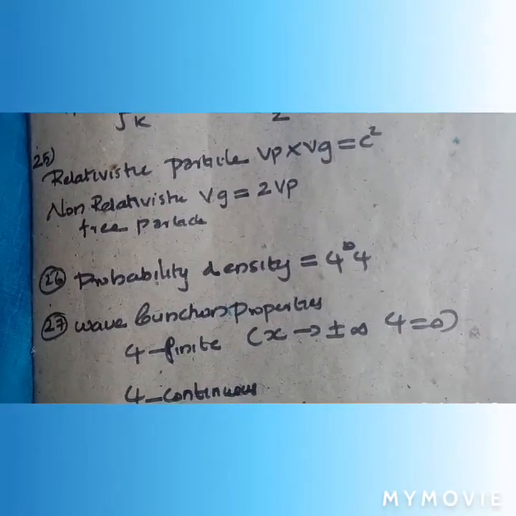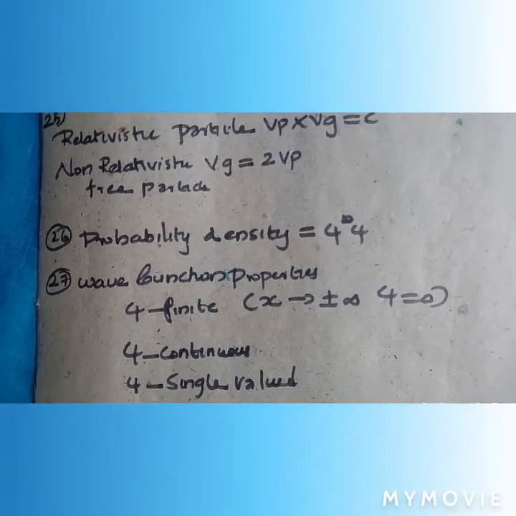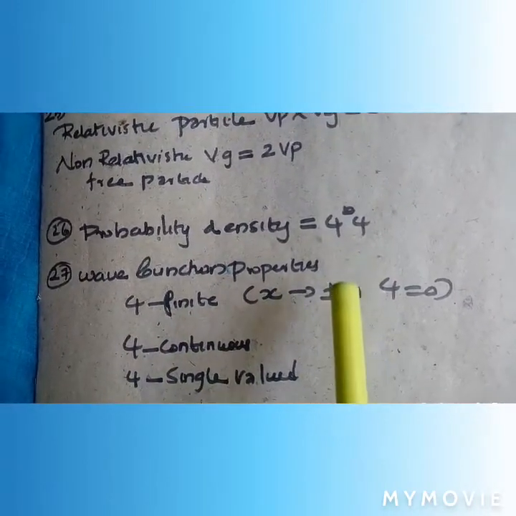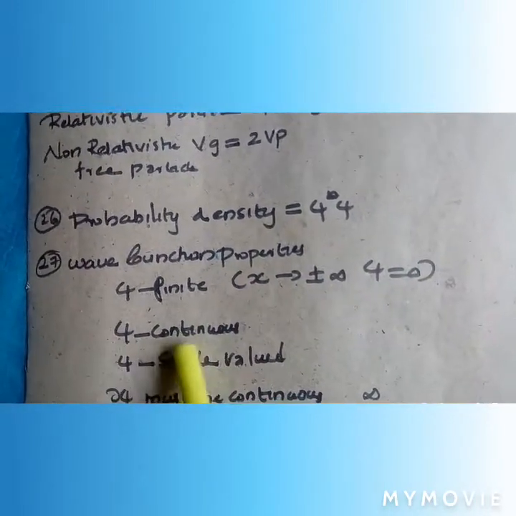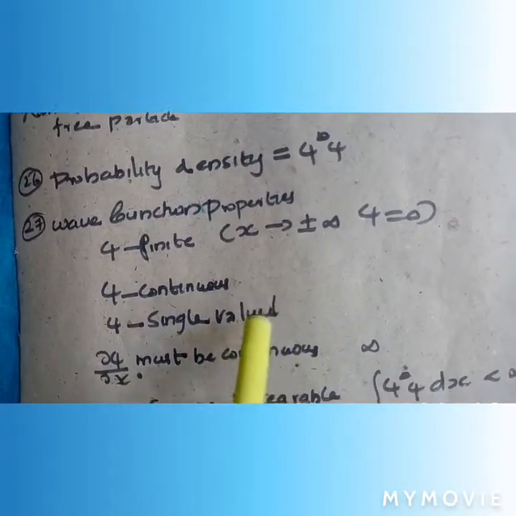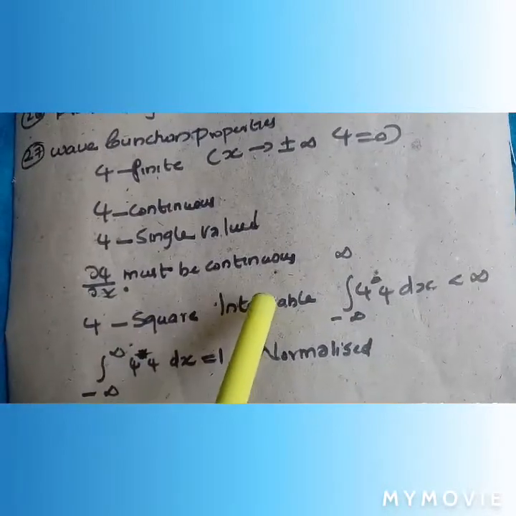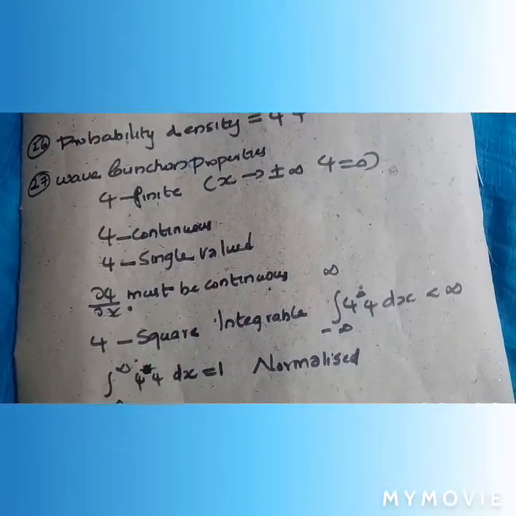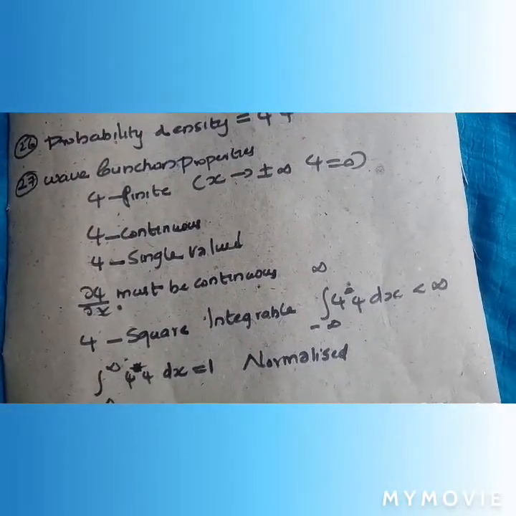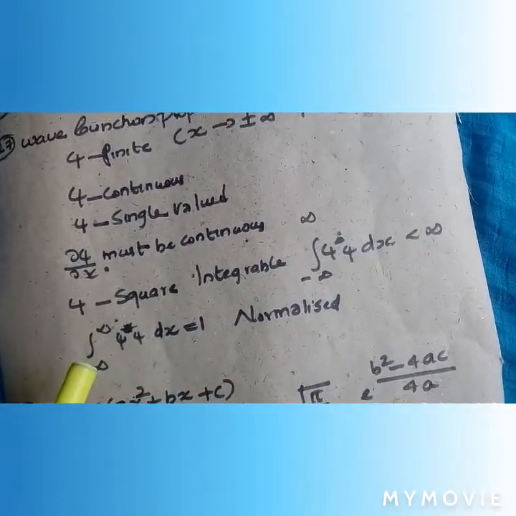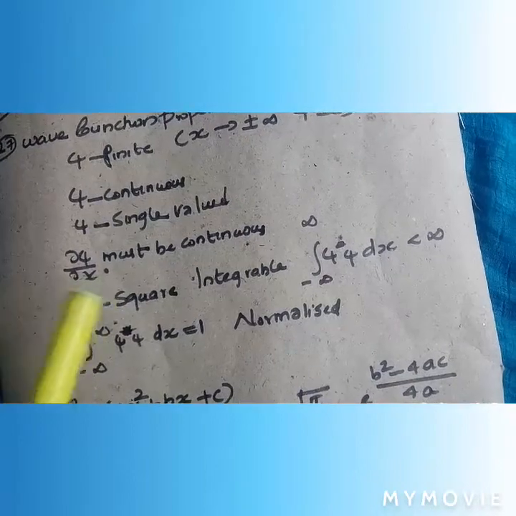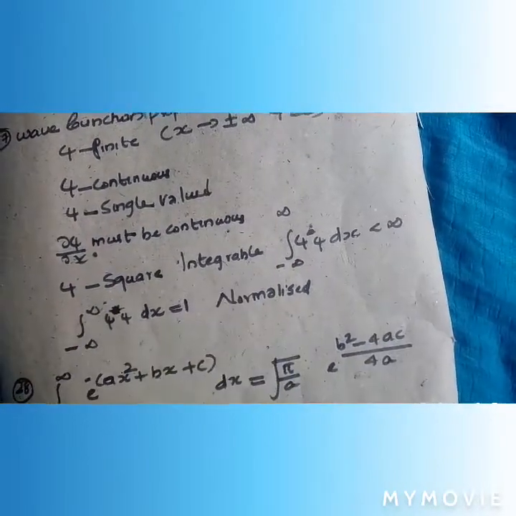Wave function properties, generally psi is finite. For x is plus or minus infinity, psi should be 0. Psi should be continuous. Psi is single valued. Dou psi by dou x must be continuous. And psi is square integrable, that is integral minus infinity to plus infinity psi star psi dx is less than infinity. When integral minus infinity to plus infinity psi star psi dx is equal to 1, that is the normalization condition.